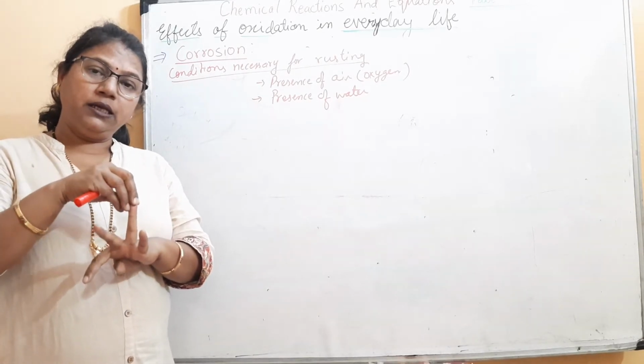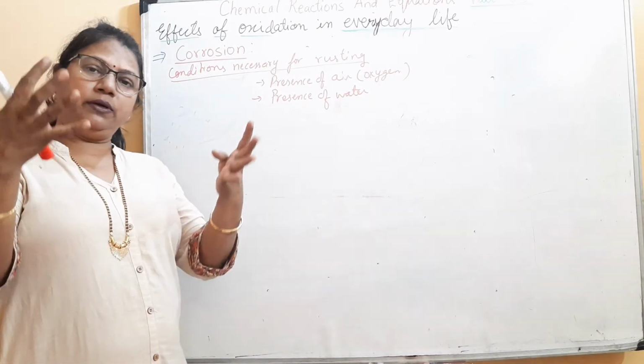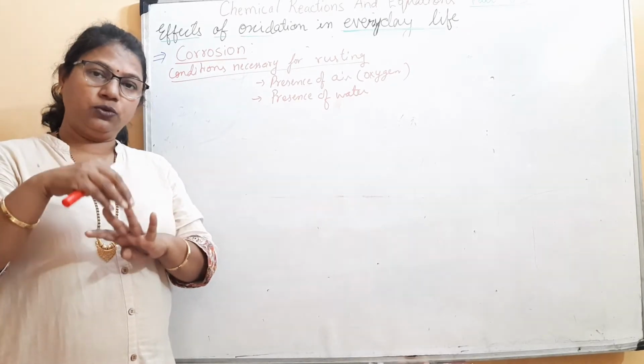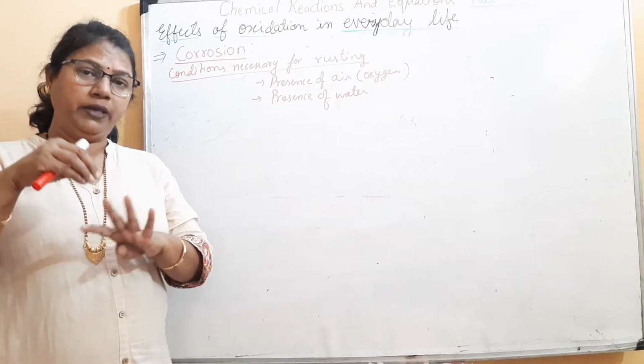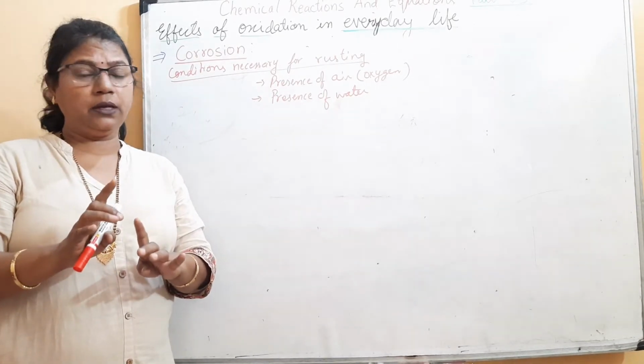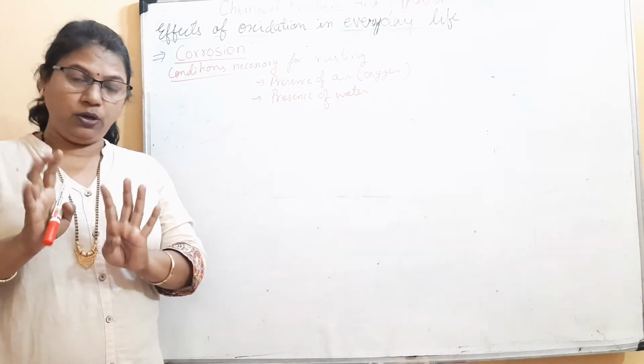In the third case, it is anhydrous calcium chloride. So it will take up the entire moisture and keep the surface of the iron clean. So the rusting will be very minimum. Remember it, students, corrosion cannot be stopped. It can only be prevented or slowed down. Are you able to understand?